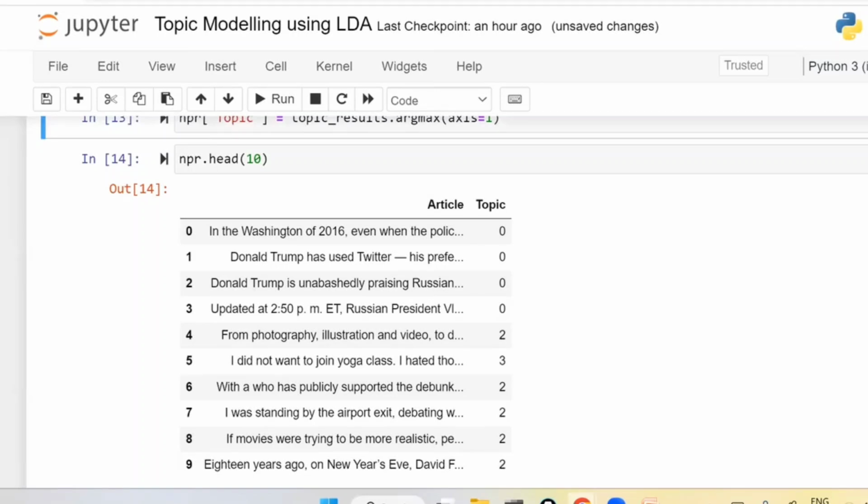Is that clear? You are just going to group them. Whatever we have done in the clustering technique, the same way we are going to do here also. Is that clear, guys? Any questions?